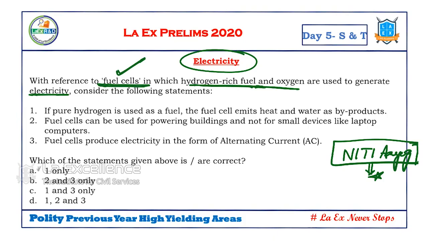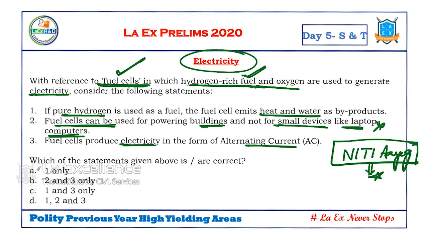Let's read the statements. If pure hydrogen is used as a fuel, the fuel cell emits heat and water as a byproduct. That's why we don't use pure hydrogen; we use it in combinations. Fuel cells can be used for powering buildings and not for small devices like laptop computers. As of now, with the fuel cells that we have, with hydrogen-rich fuel and oxygen, we are not using them for this, but research is going on. Fuel cells produce electricity in the form of alternating current.